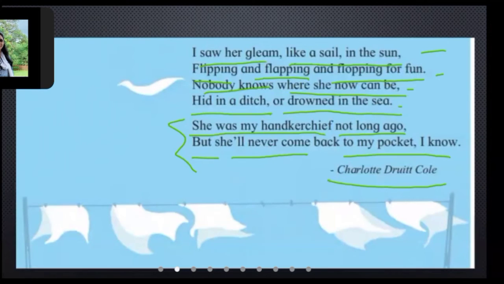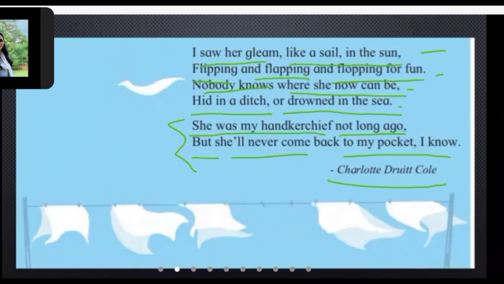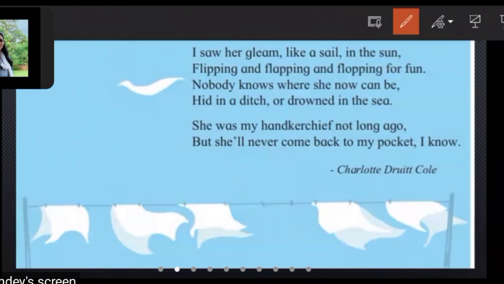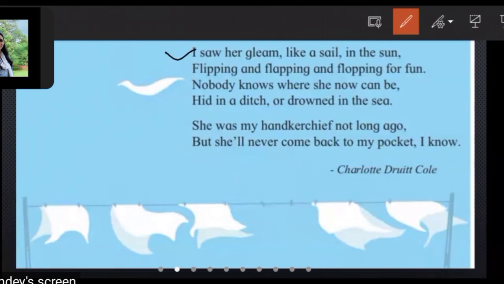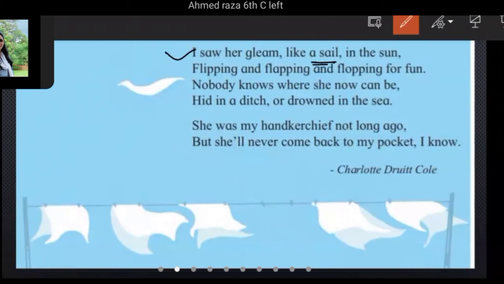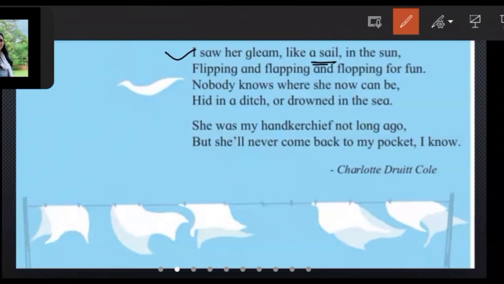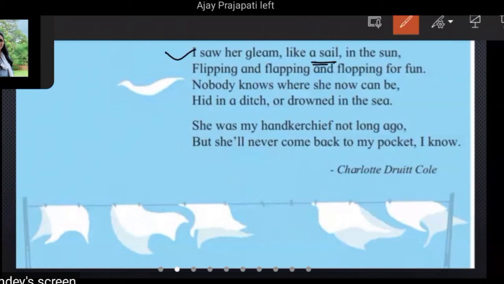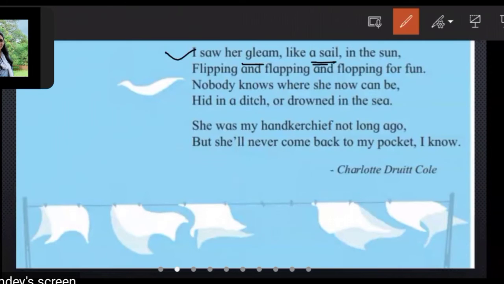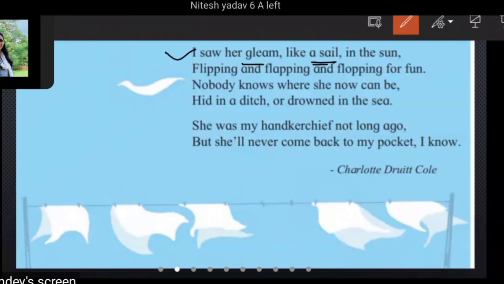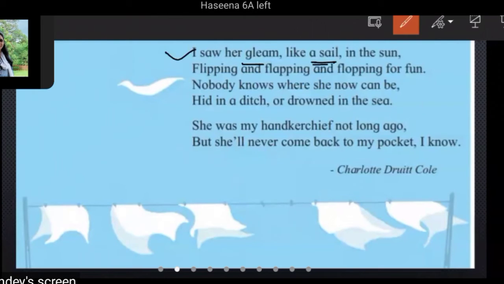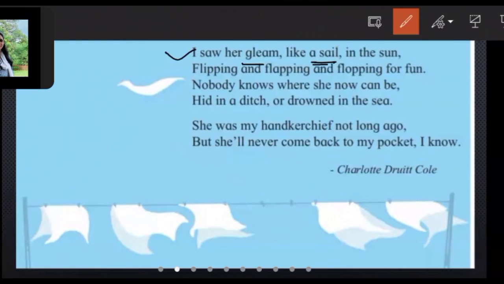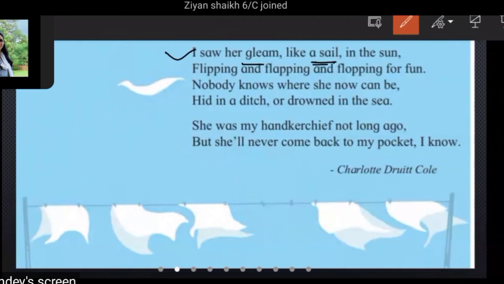Last stanza. I saw her gleam like a sail in the sun. Now, who sails? A boat sails in the water, right? So the poetess is also saying that I saw her gleam, means something very bright going in the sky. It appears like a sail in the sun.